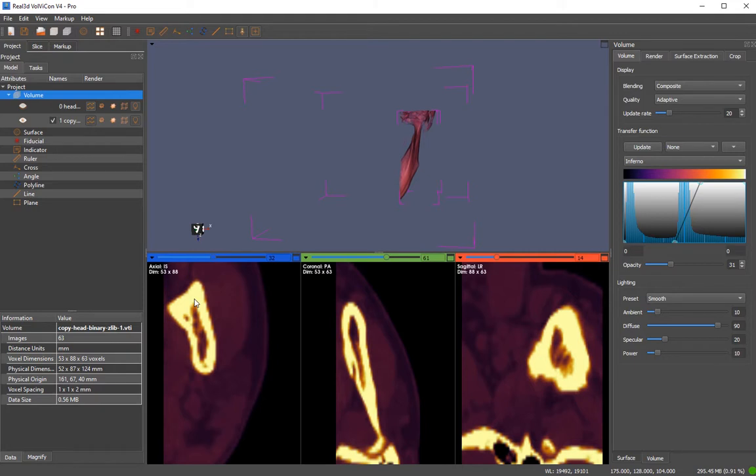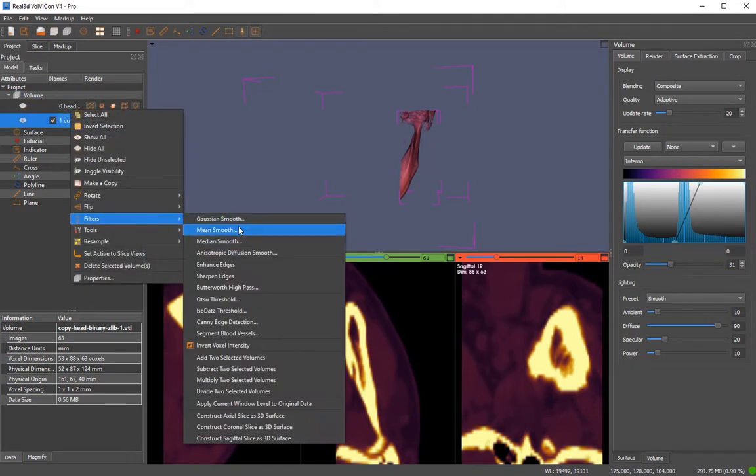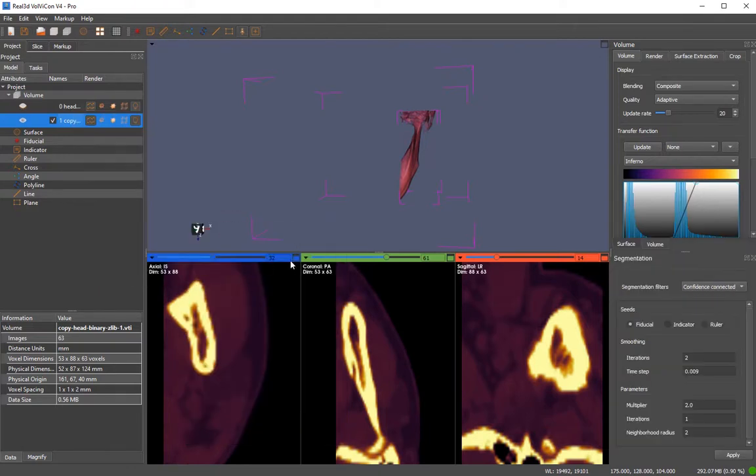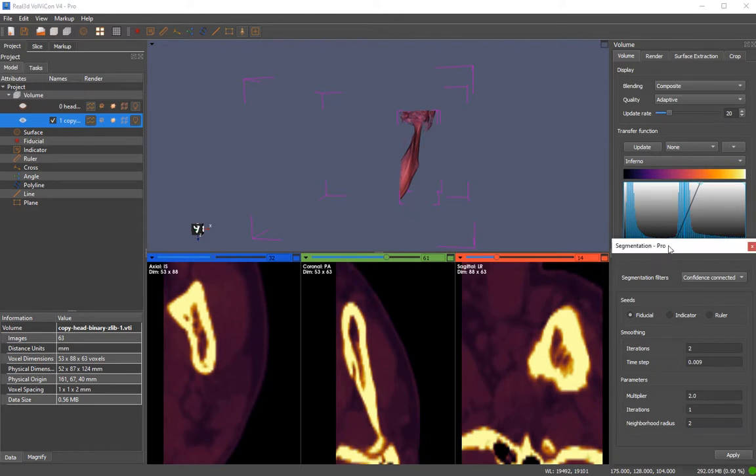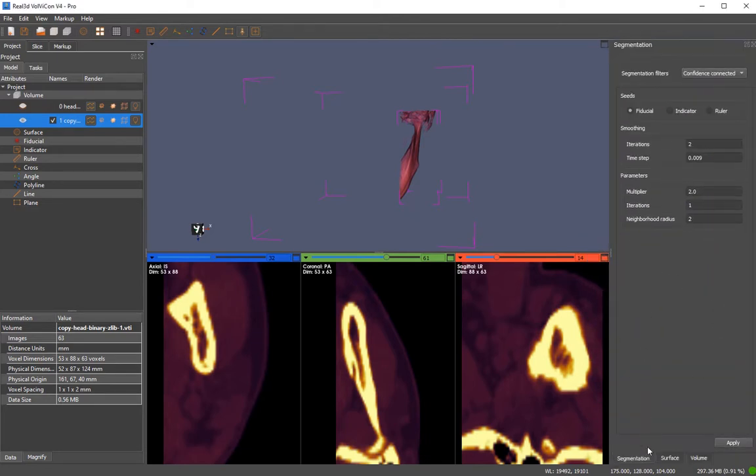So now because we want to segment this bone, we need some seed points. So we have this segmentation tool. This is a region growing algorithm based on confidence connected and confidence threshold.